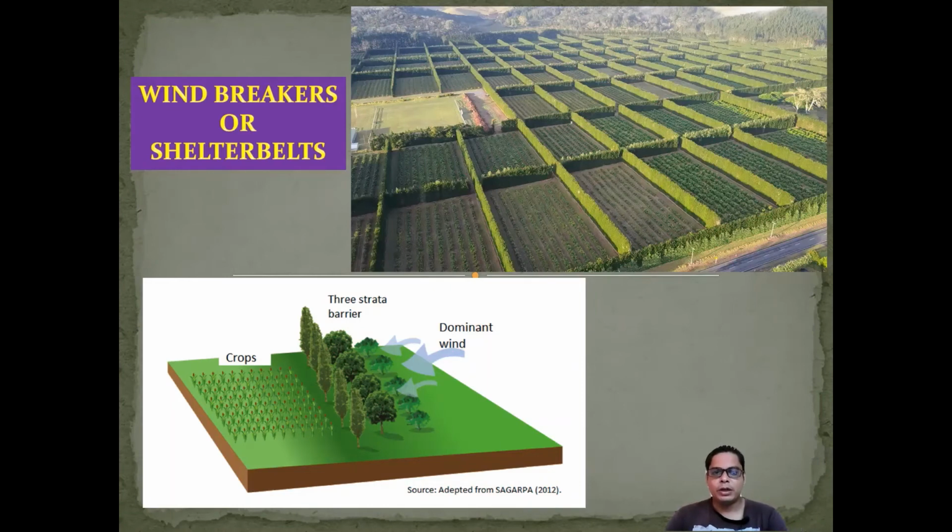Perhaps in the diagram you can see a tree strata barrier, and the winds are coming into that area and this area where crops are cultivated. If you visit the coastal area, there you can see the mangrove forest, which is also a protector and decreases the wind speed. So that is also a method.